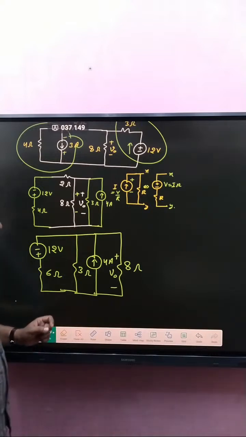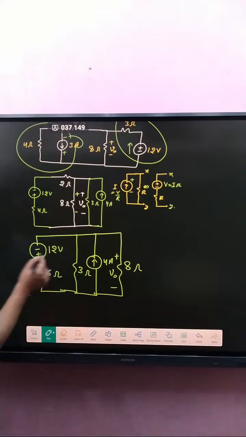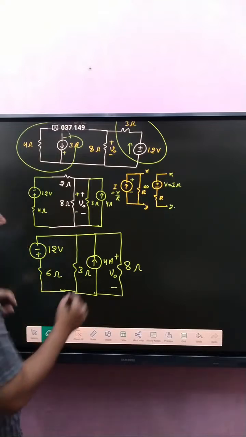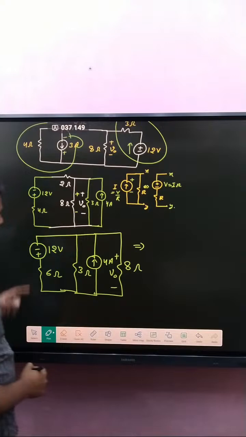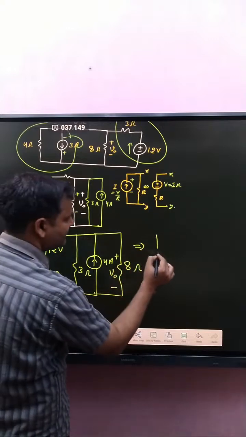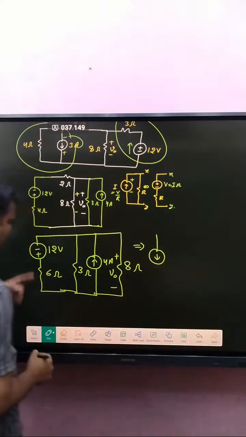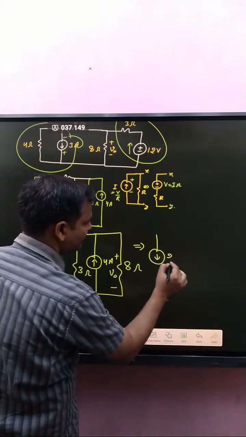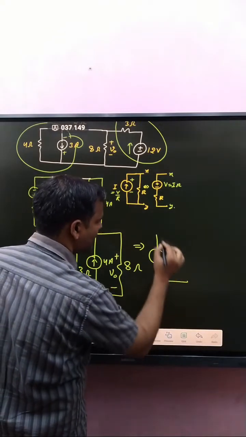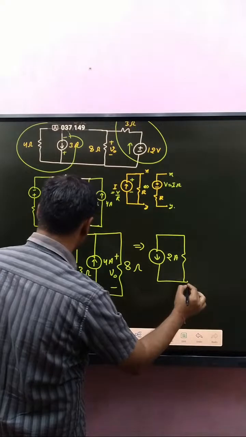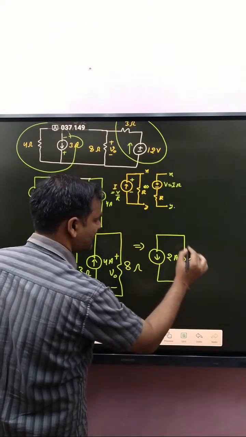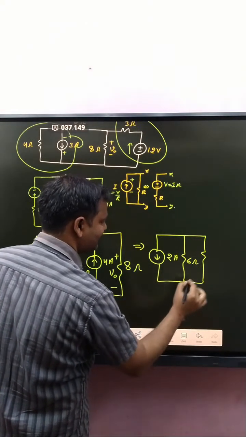After that, if this one is converted into a current source, then how much current, and in what direction? Downward. 12 divided by 6, that is 2 ampere, and that is 6 ohm, and that is 3 ohm.